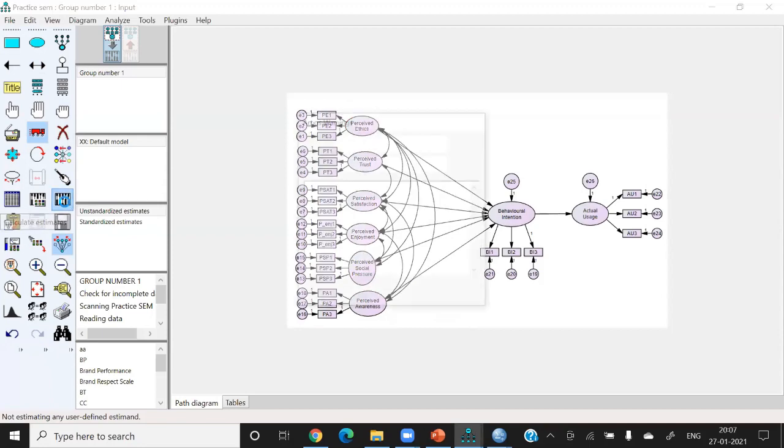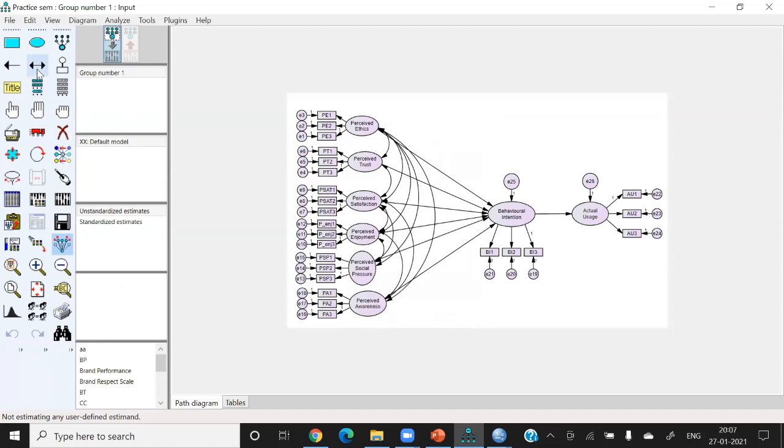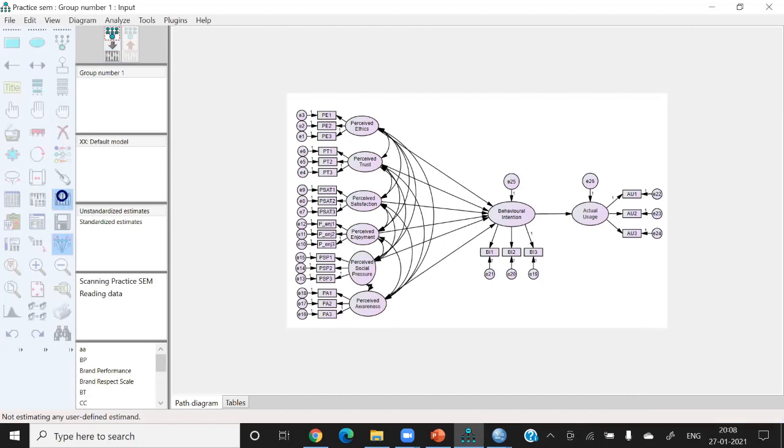So perceived trust, perceived enjoyment. Okay, some is still missing. I think I joined all pairs and let's see.